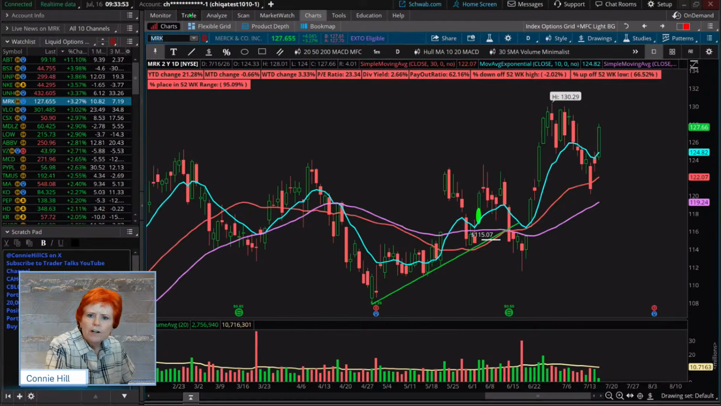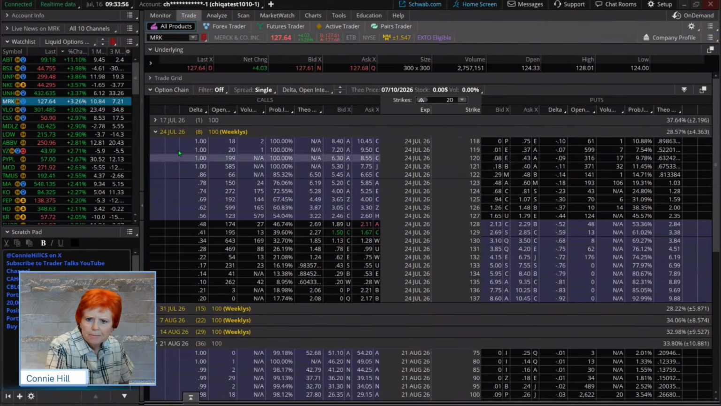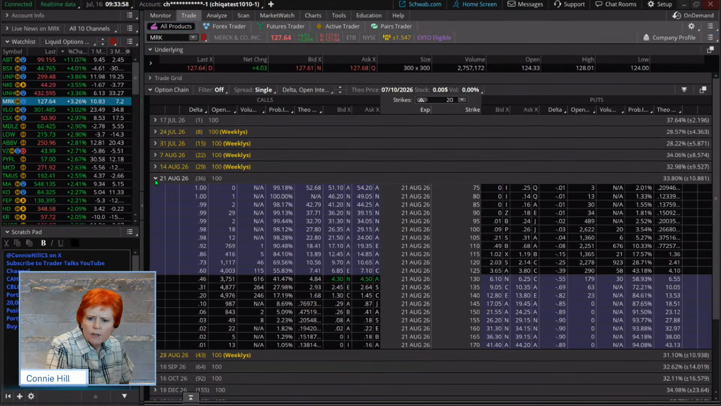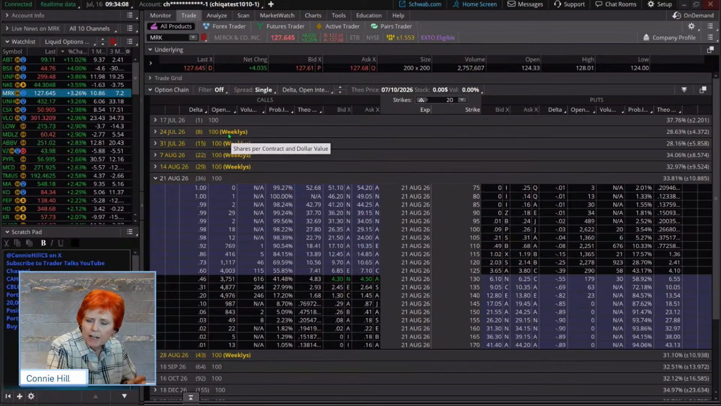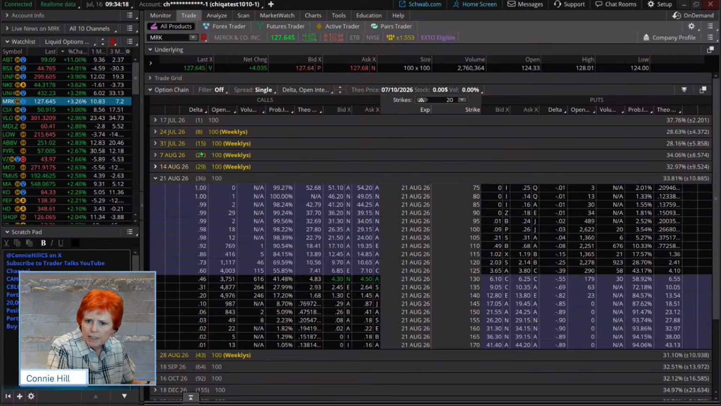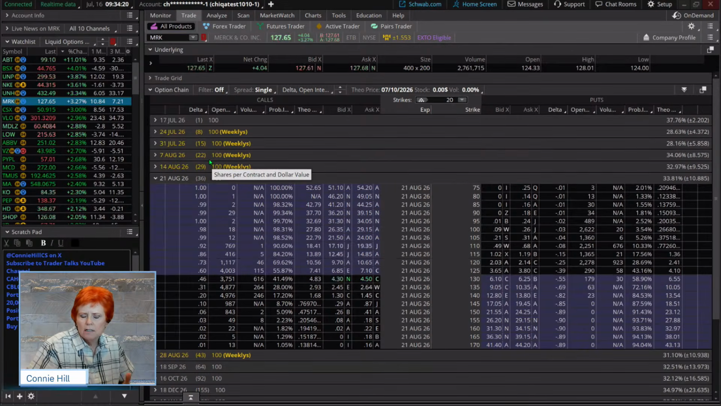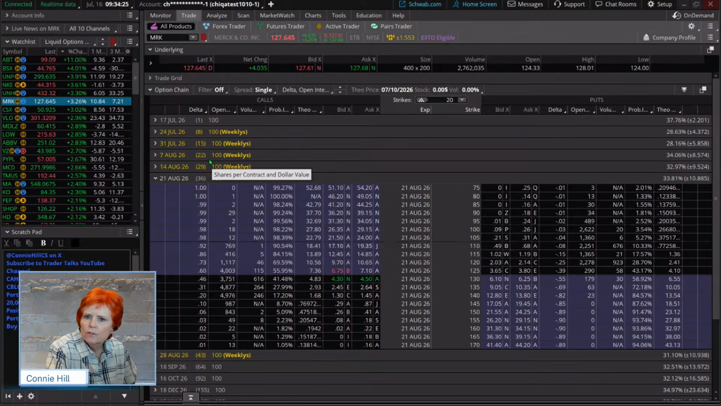Now, what we're going to do on Merck is come over to the trade tab. We're going to go with our longer dated leg, and we're just going to make it this August 21. We're going to sell a July 24 again, with the idea that we're hoping to also sell the ones on July 31, August 7, and possibly August 14. I want to put this trade together, and then we're going to use the risk profile to talk about it a little bit more.